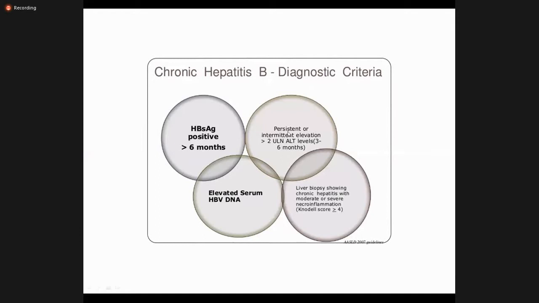So now the diagnostic criteria: hepatitis B positive for more than 6 months, we label as chronic hepatitis B. Persistent or intermittent elevation of ALT, meaning if the ALT normal range is 30, then there should be 60 in the blood for the treatment. Then elevated HBV DNA levels, so we do the quantification of the DNA in the blood. Then liver biopsy, this is optional. Sometimes we do, sometimes we do not.